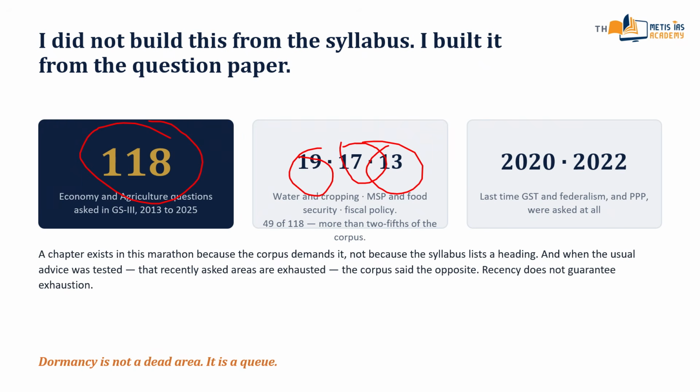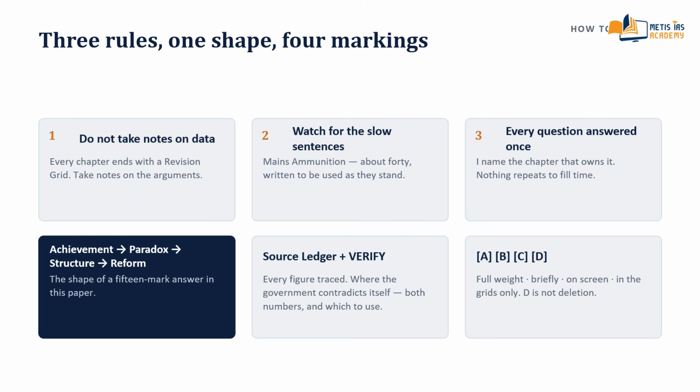Actually, how to use this marathon? Three things, and then we start. One, do not take notes on the data. Every chapter ends with a revision grid. Every number, one line each. It is already written.